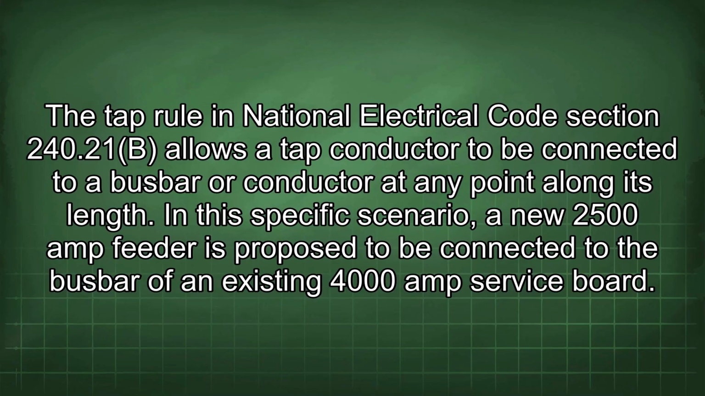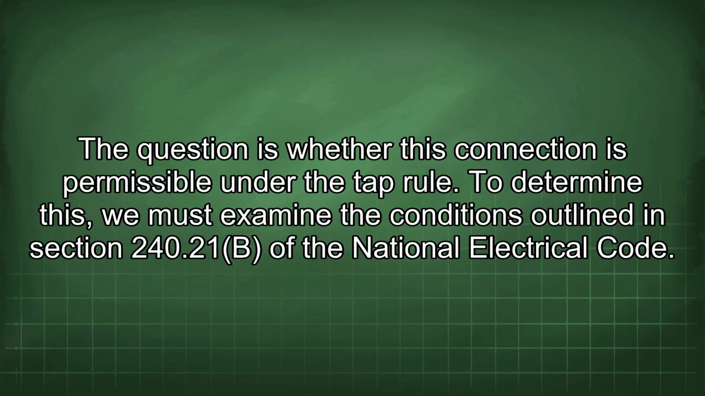The tap rule in National Electrical Code section 240.21(b) allows a tap conductor to be connected to a busbar or conductor at any point along its length. In this specific scenario, a new 2500 amp feeder is proposed to be connected to the busbar of an existing 4000 amp service board. The question is whether this connection is permissible under the tap rule.